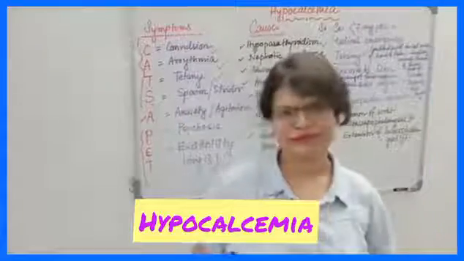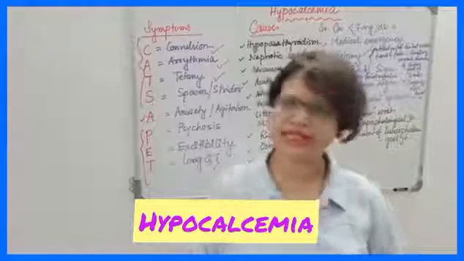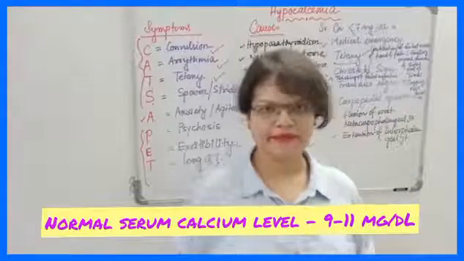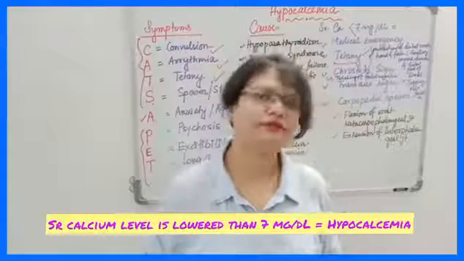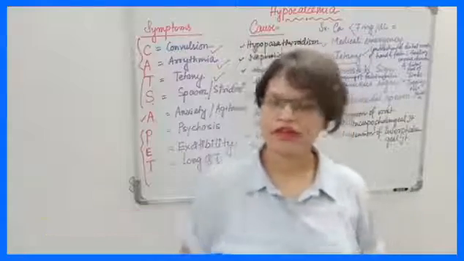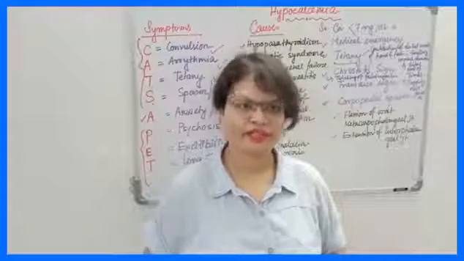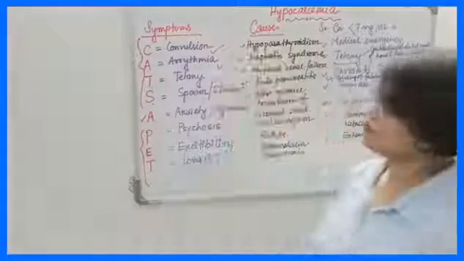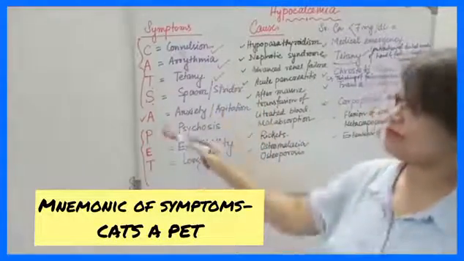Discuss about hypocalcemia. We know that the normal serum calcium level is 9 to 11 milligram per deciliter. When the serum calcium level is lower than 7 milligram per deciliter, we can say that the patient is suffering from hypocalcemia. Hypocalcemia is a medical emergency and many signs and symptoms are present. To remember all the symptoms, there is a mnemonic, that is CATS effect.